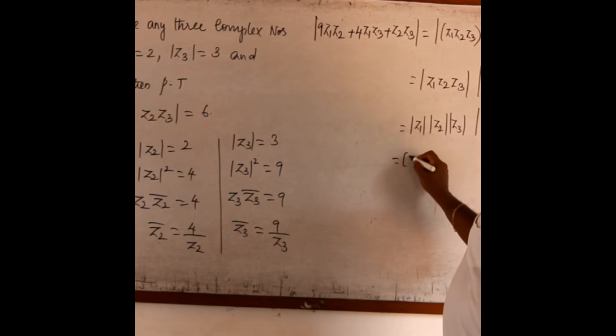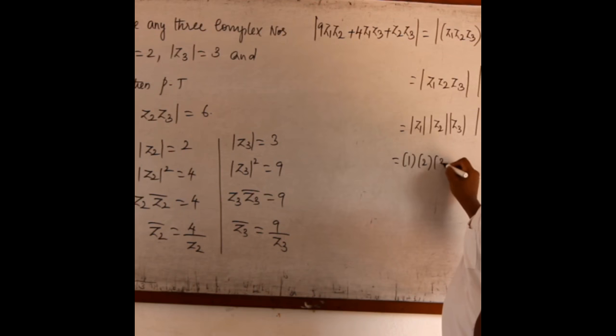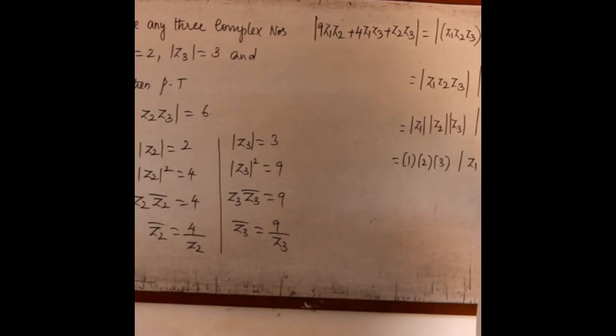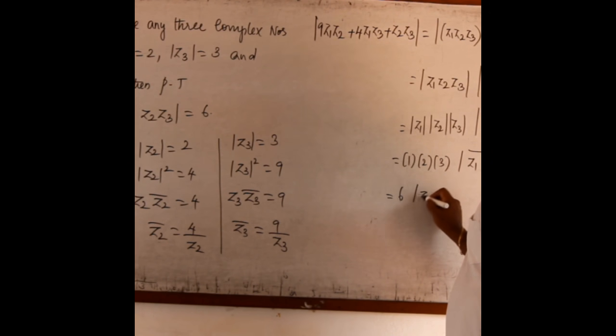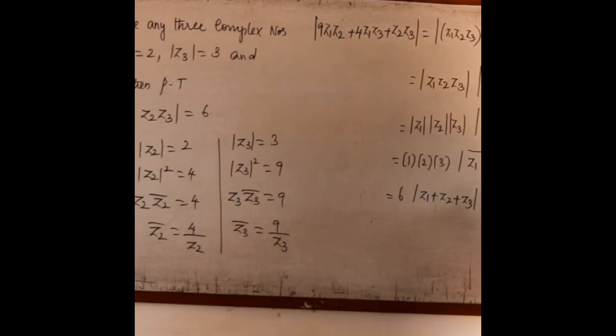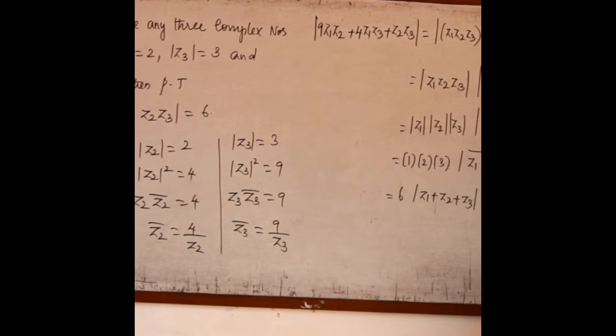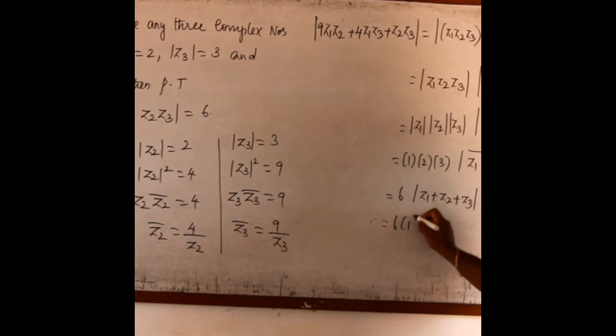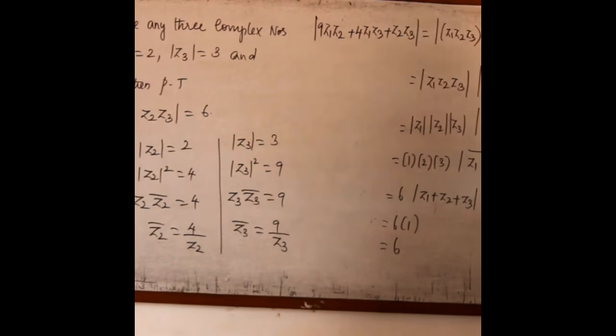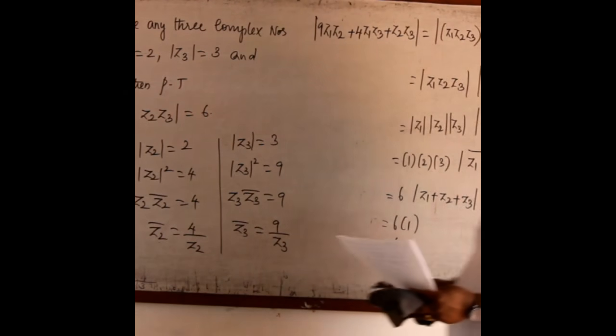Now this is 1 into 2 into 3 because they give the value. And I can write z1 plus z2 plus z3 the whole conjugate. It is 1 into 2 into 3 is 6. And here z1 plus z2 plus z3, being in modulus, conjugate is immaterial. So it is 6 into, and again this value is 1, 6 into 1 is 6. Hence the problem is true. Good job.